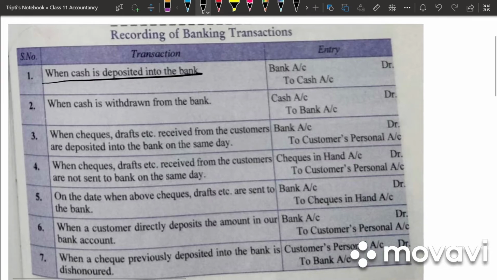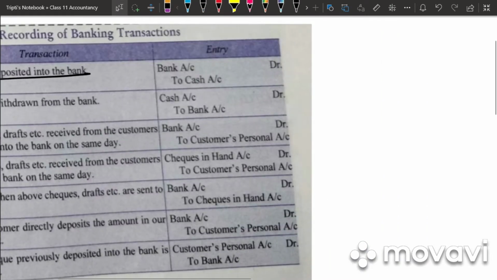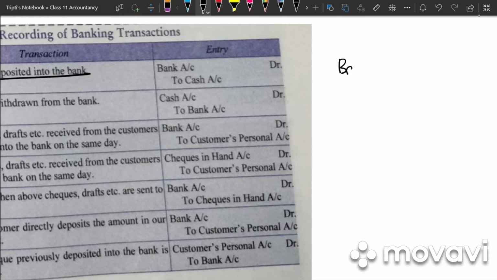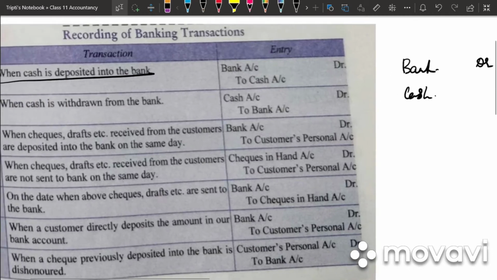So we have when cash is deposited into bank. When cash is deposited into bank, who is the receiver? Bank is the receiver. And what is going out of business? Cash is going out of business. So what will be the entry? Bank account debited to cash account.